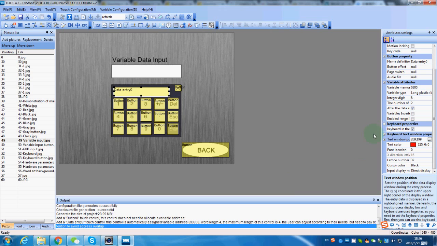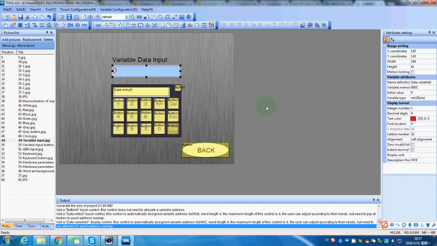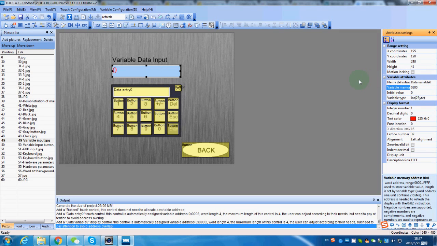The final step is to set a text display for the number we input. So we will use the variable data display function here. We should set the variable storage address as same as the data entry and customize the text display also.